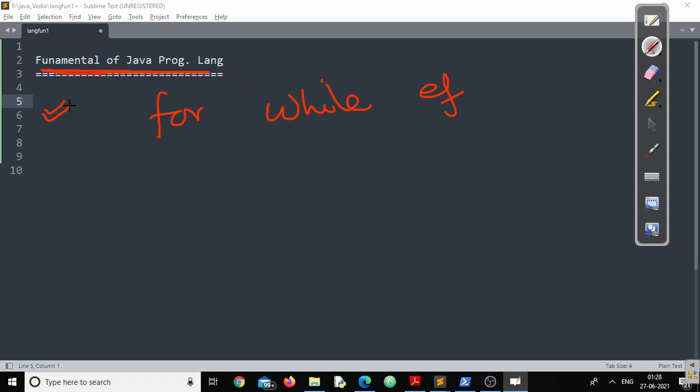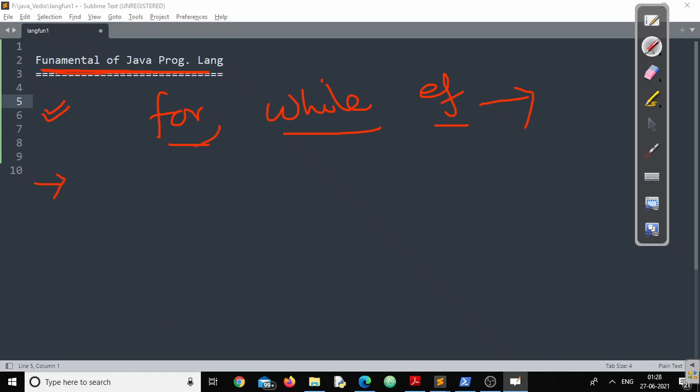Now if I ask you what these three words are, definitely some of you will say, sir, these are some of the words or some of the keywords which are there in every programming language. You are absolutely correct. No problem at all. You are absolutely correct. Now listen very carefully.